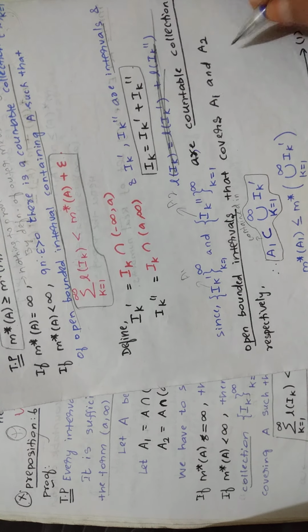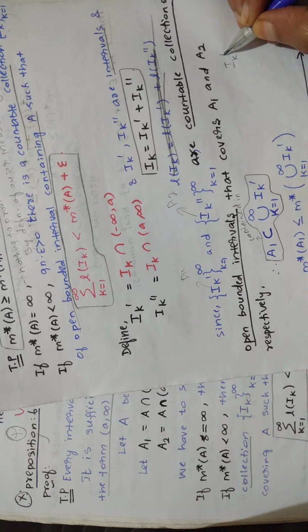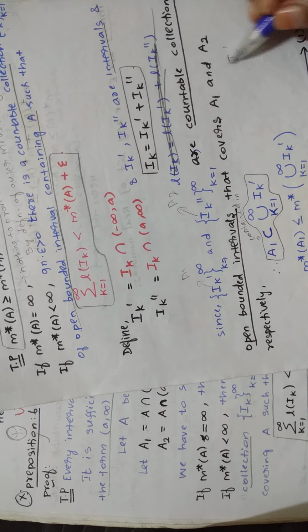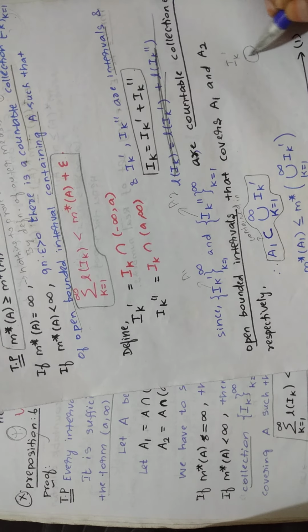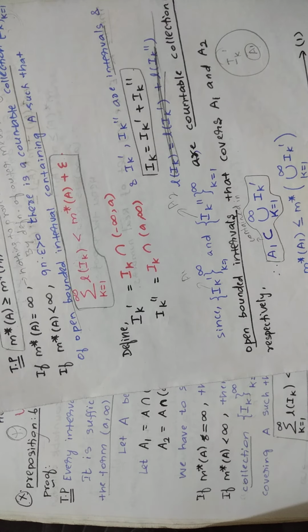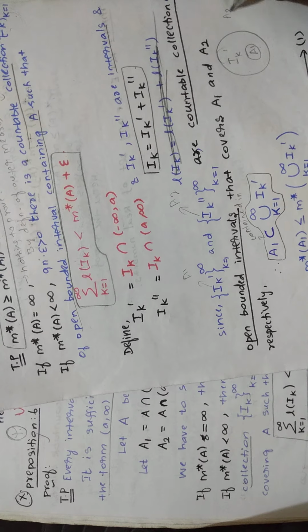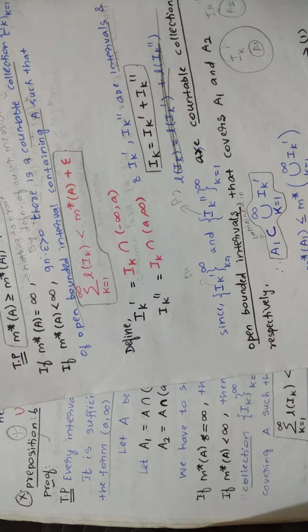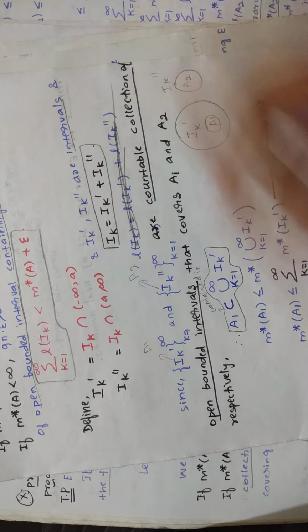If you are having this interval Ik dash, Ik dash covers A1, it means what? Within this Ik dash you are having A1. A1 is present inside this interval, and A2 is present inside which interval? Ik double dash. Okay, so that is what they are saying here.